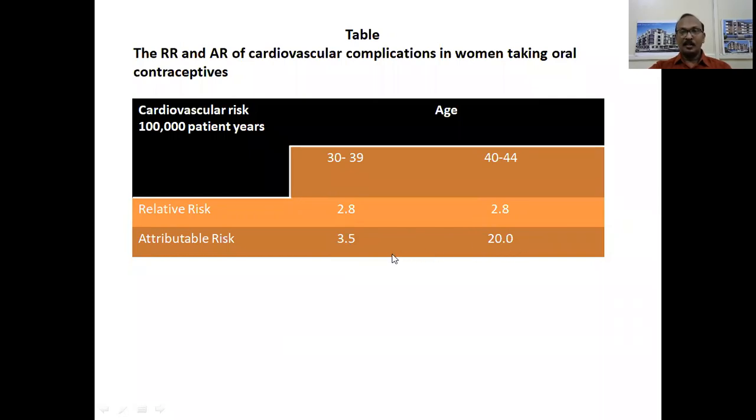It means there is almost a 5 to 6 times jump in attributable risk in this particular age group. It means that higher age groups are responsible for causation of cardiovascular complications in women taking oral contraceptives. From this, we understand that oral contraceptives should not be given to women of higher age group, preferably above the age of 35 years.